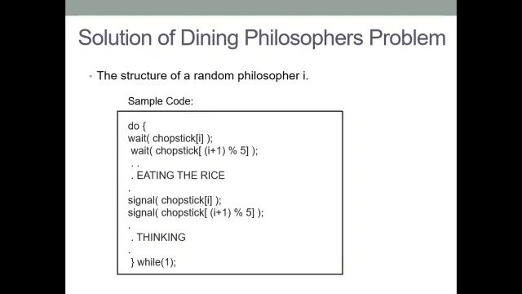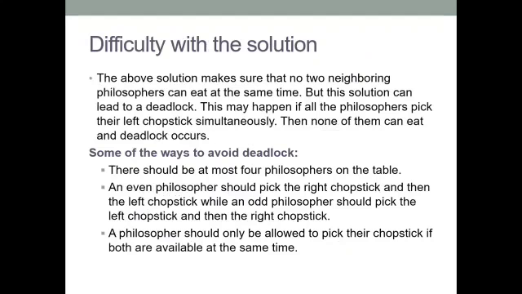This means that the philosopher i has picked up the chopsticks on his sides. Then, the eating function is performed. After that, signal operation is performed on chopsticks array i and chopsticks array i plus 1 modulo 5. This means that the philosopher i has eaten and put down the chopsticks on his sides. Then the philosopher goes back to thinking. The solution makes sure that no 2 neighboring philosophers can eat at the same time.